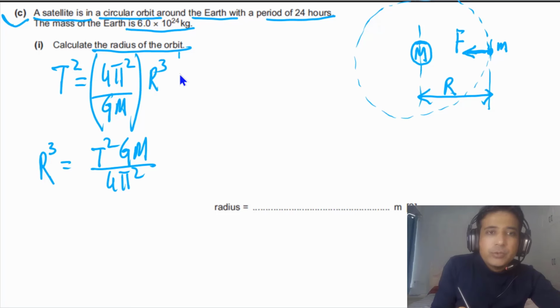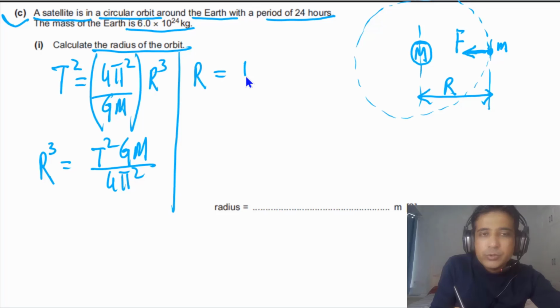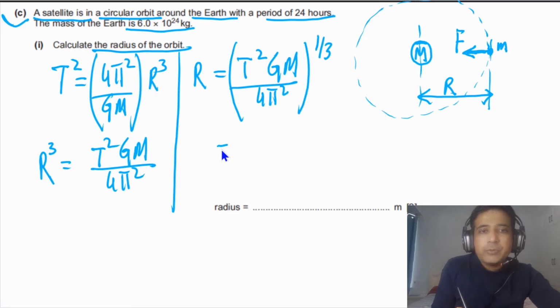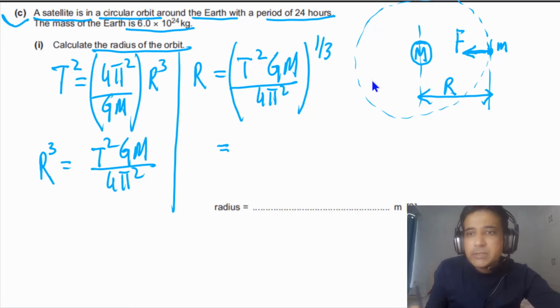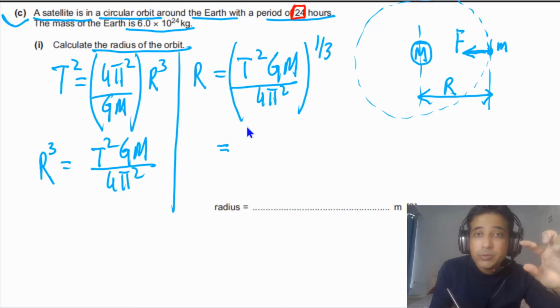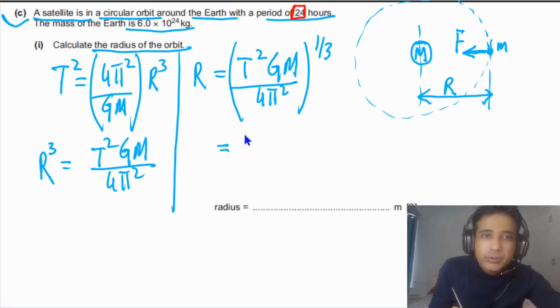So we need to find out the value of R, so we have to take cube root on both sides. So we will have T square times GM divided by 4 pi square, and we have to take cube root of this one, power 1 by 3. Now simply we need to plug in values, and we can find out the value of R. In this case, the value of T is given, that is equal to 24 hours. So we have to convert this one into seconds, because we are using SI based units.